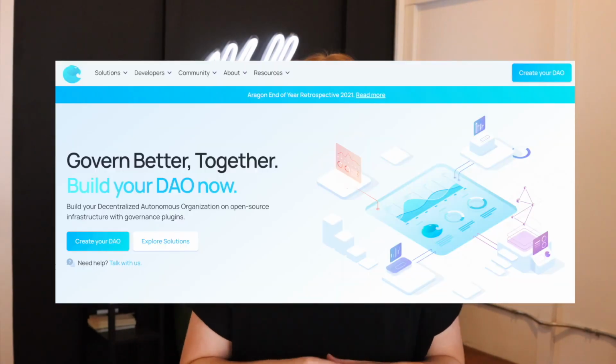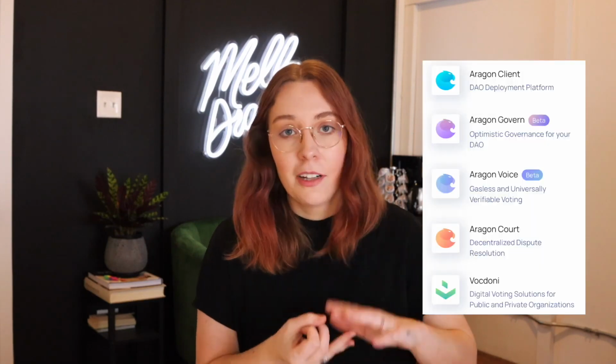One commonly used DAO builder is Aragon. They have a very robust suite of applications and services with Aragon Govern, Client, Voice, and Court. They also offer plugins that can help you with finances and payroll and other administrative stuff. I would say that Aragon is often used by organizations who choose to roll their own smart contract and then use the Aragon tools to interface with it.